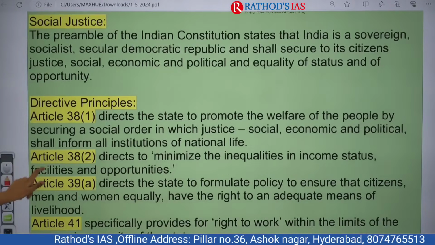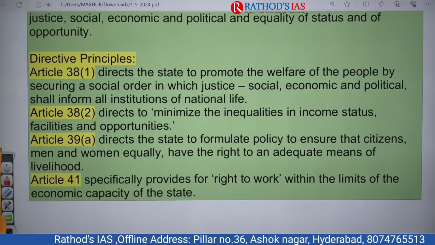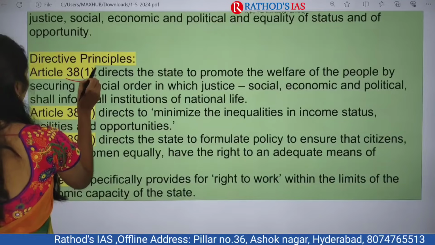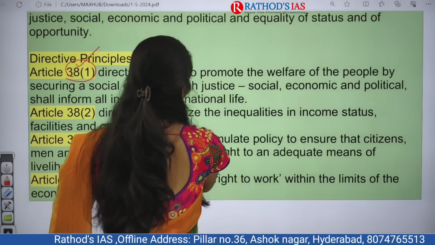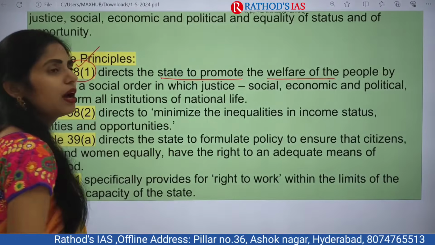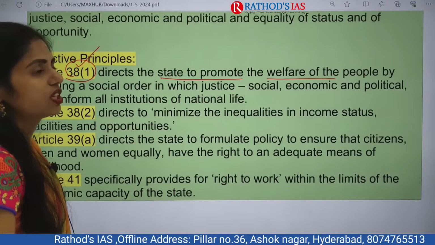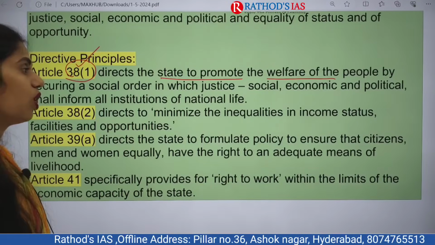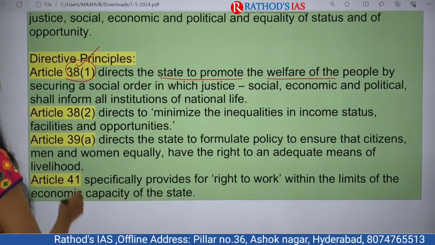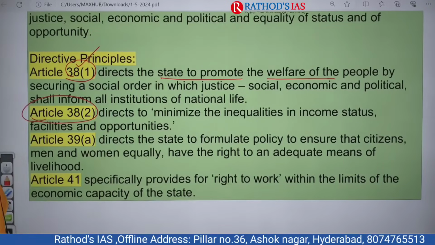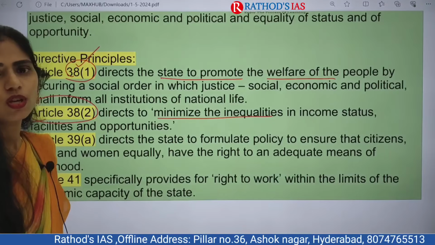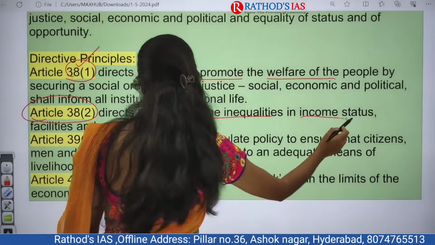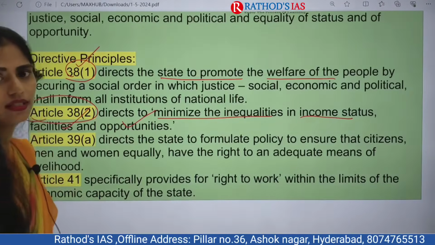And if you are talking about DPSP, which is present in Part 4 of our Indian Constitution, there are some articles which talk about these people. First one is Article 38(1), which says that the State needs to promote the welfare of people by securing a social order in which justice, social, economic and political, should be provided. And next one is Article 38(2). This article of DPSP says that we have to minimize inequality. Inequality should be minimized in income, status, facilities and opportunities.